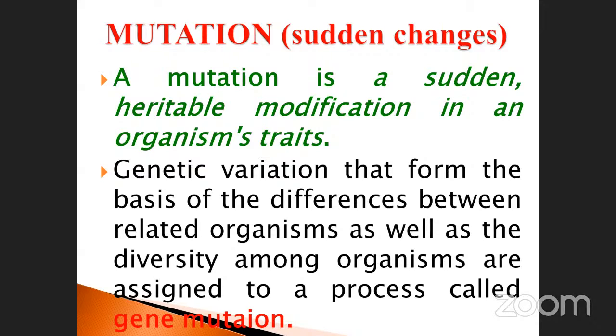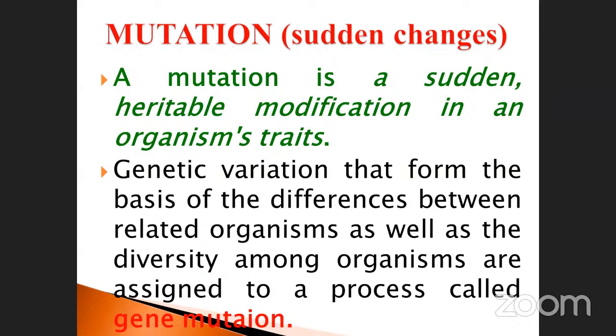Sometimes it may occur naturally, during meiosis, when crossing over also takes place; that time mutations also occur. Likewise, some changes take place with the help of human beings, otherwise called artificially. Some mutations also take place for commercial purposes. Some of them are beneficial, some are non-beneficial.